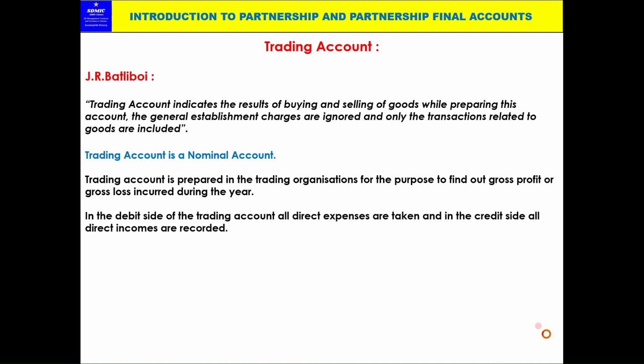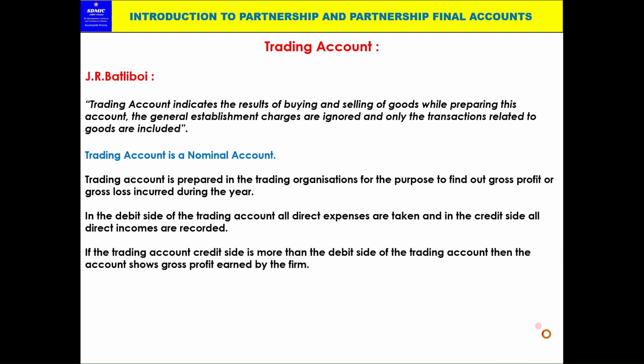And in the debit side of the trading account, all direct expenses are taken, and in the credit side, all direct incomes are recorded. Now, in the trading account, if the credit side is more than the debit side, then the account shows a gross profit earned by the firm. That means when the total of the credit side, for example, sales, closing stock, etc., is more than the debit side of the direct expenditure, opening stock, and then